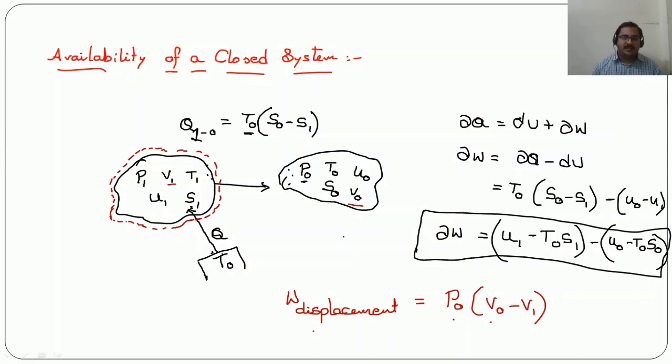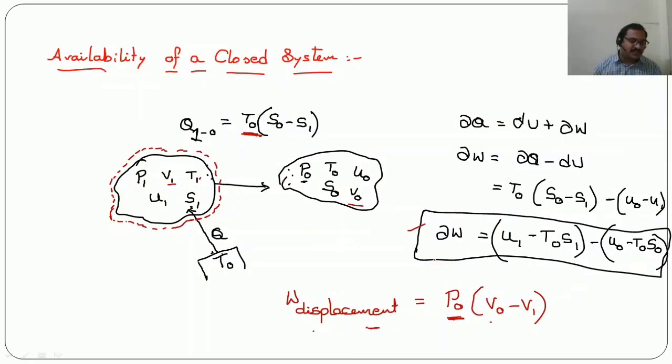See, there might be a question that will be arising, that is why we have considered T0 here and why we have considered P0 here. What happened to P1 and T1? See, the system is coming in equilibrium with the surroundings and is reaching a dead state. So that's why, as it is coming in equilibrium, we are considering that equilibrium temperature and pressure for solving this particular condition. Okay, now we have got work done from the first law of thermodynamics, and at the same time we have got the displacement work done.